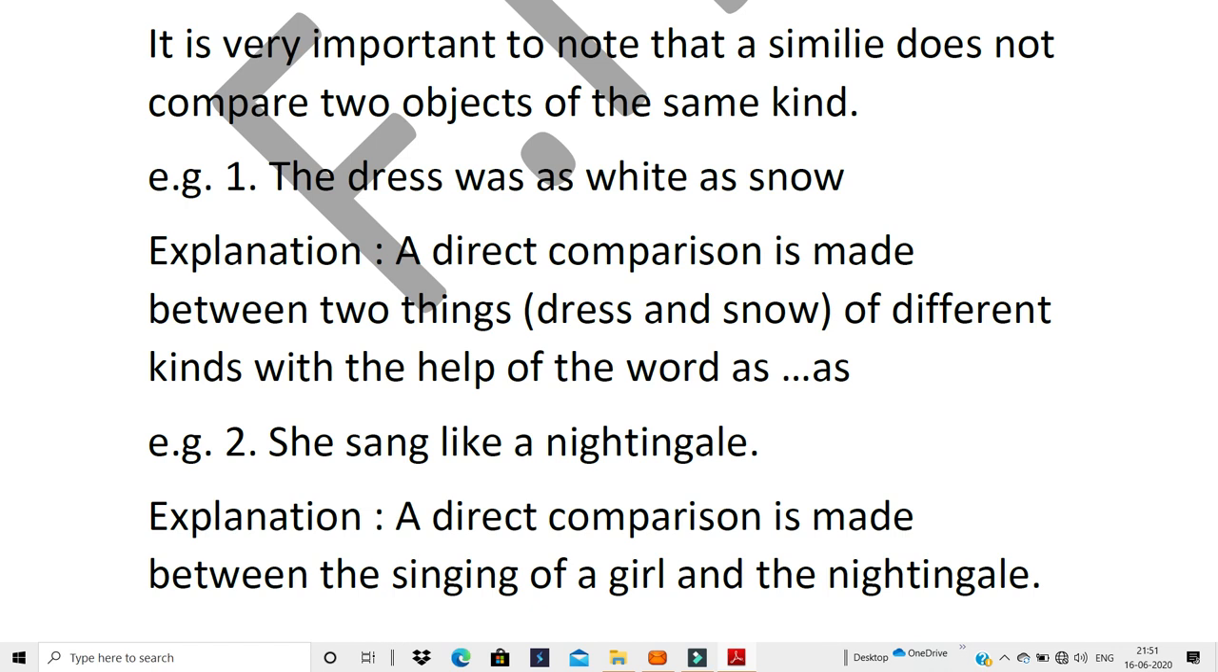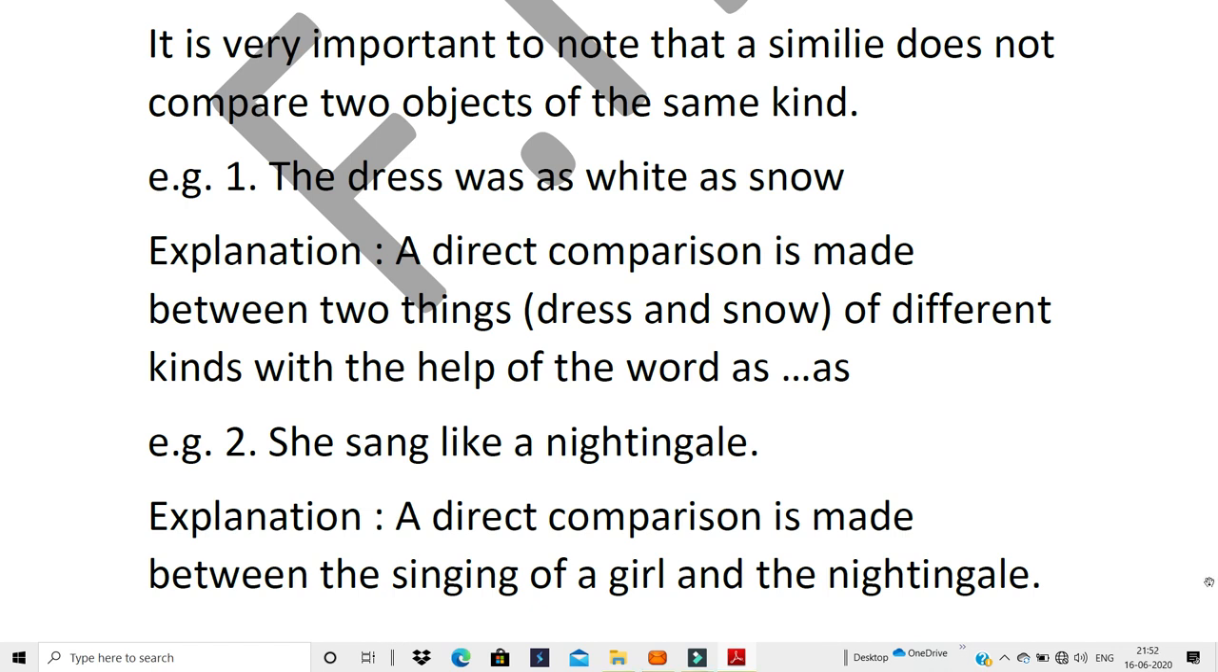Now exactly what I was telling you in the first one, you will understand it here. You may think that she is being compared to a nightingale, but if you write that a direct comparison is made between she and a nightingale, or a girl and a nightingale, it will be wrong because the girl is not compared to the nightingale. It's her singing that is compared to the singing of the nightingale. That's the reason I said if you don't understand what is being compared, don't try to write the second way. You just write the first.